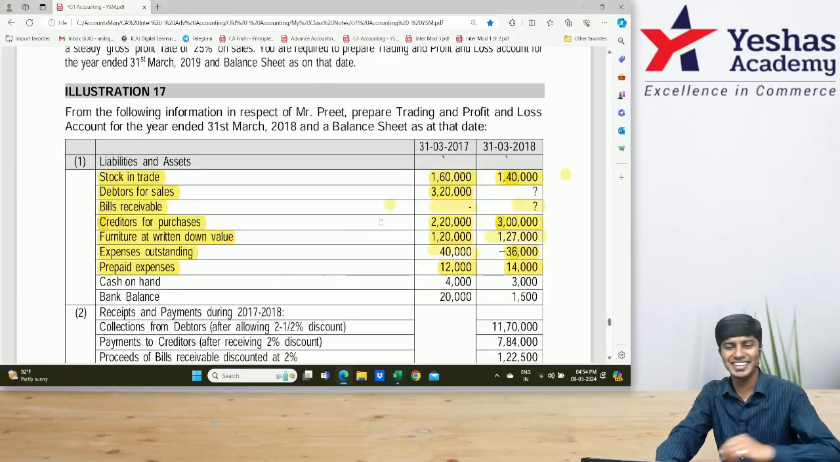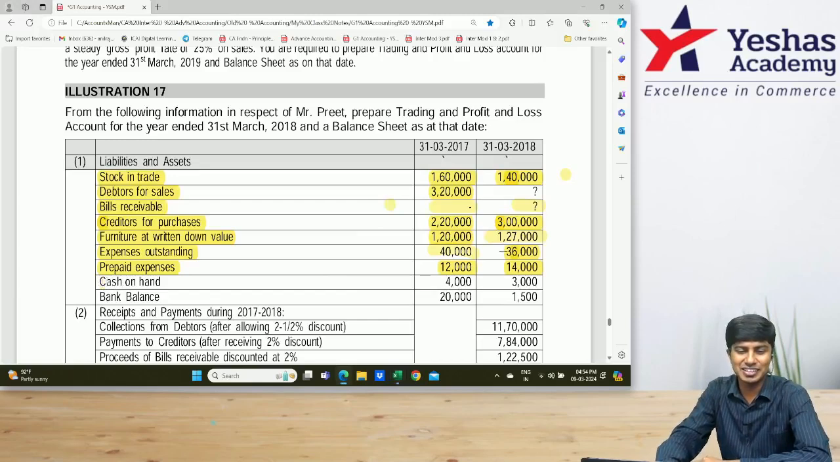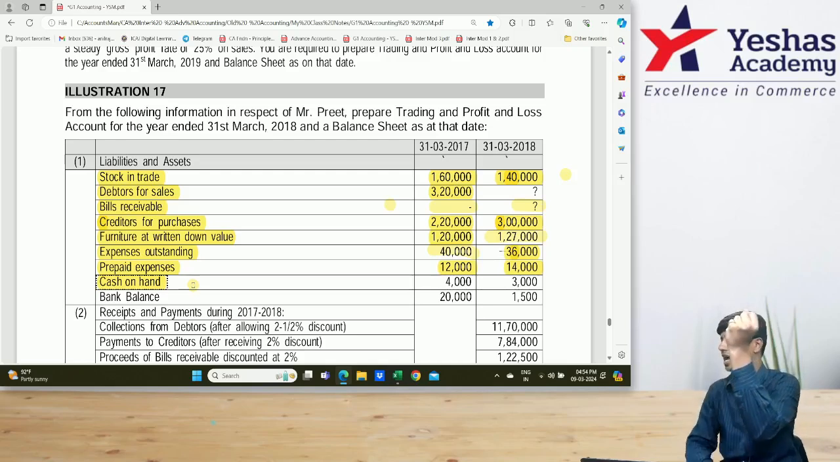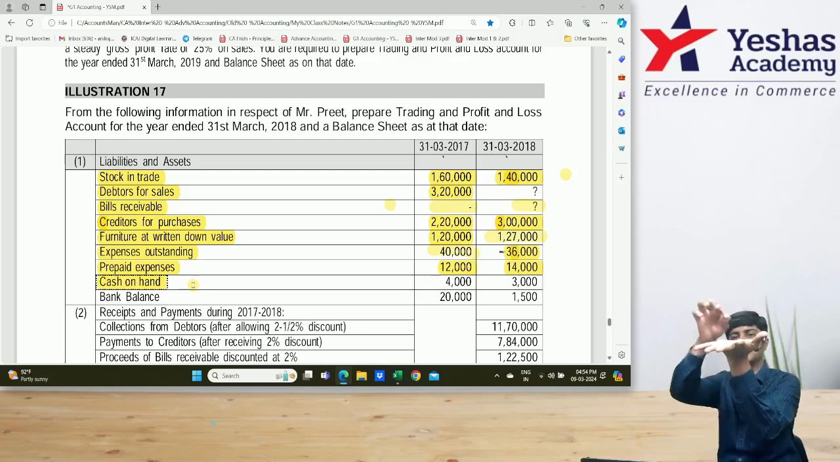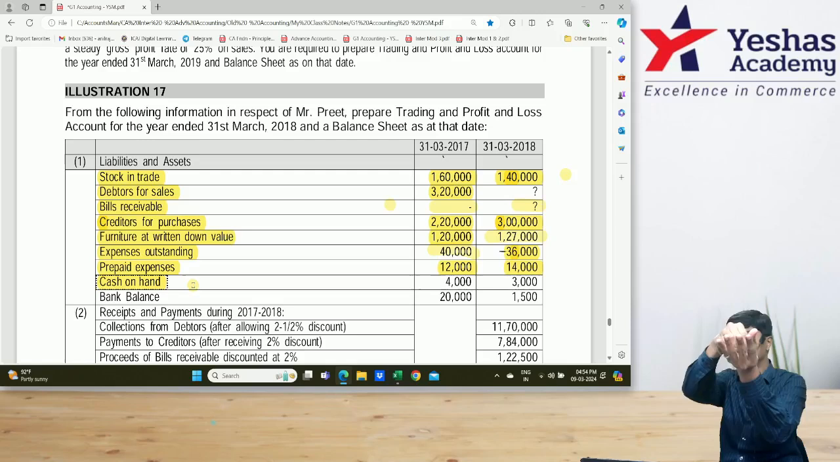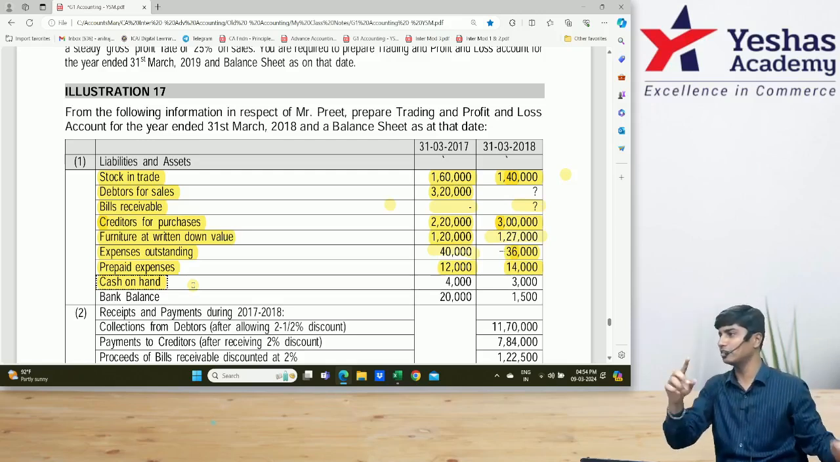Done. After that, oh, this is not cash in hand, it is cash on hand. What is the difference? If you keep cash like this and fold it, it is cash in hand. If you keep the hand like this and then keep the cash on it, it is cash on hand. That's the in and on difference.